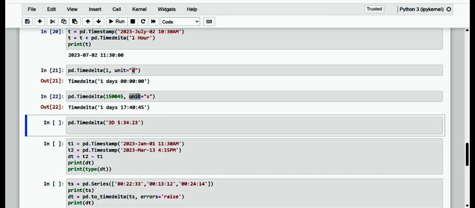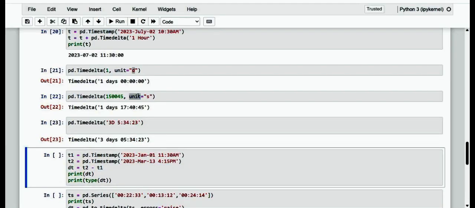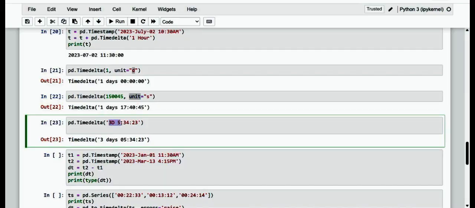When I execute this, we can see that the Timedelta defines the interval and is useful for performing arithmetic calculations on Timestamp objects. I have just mentioned 3D, and of course it gives us the result as 3 days.